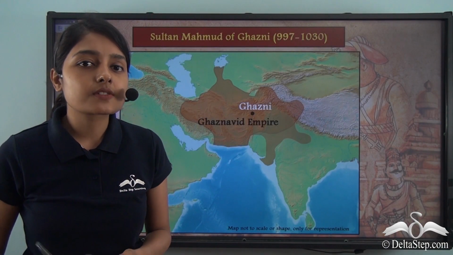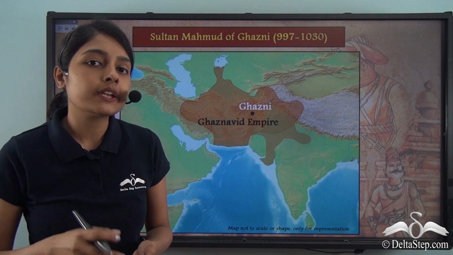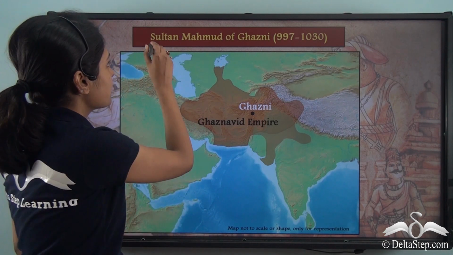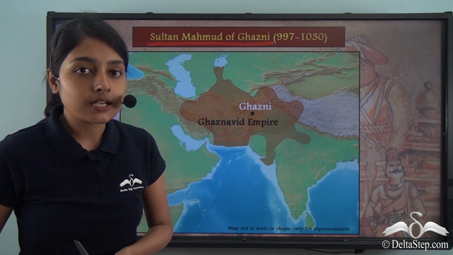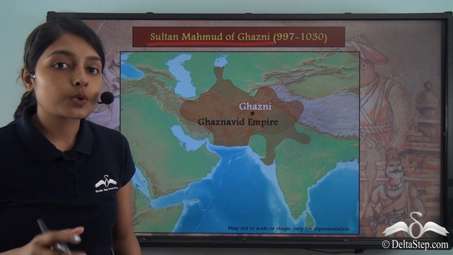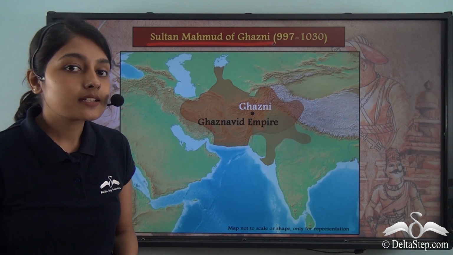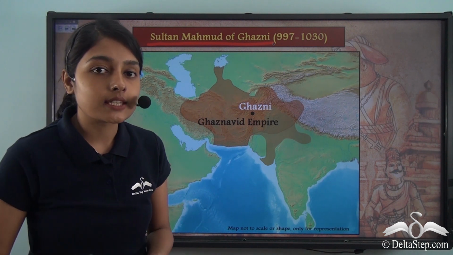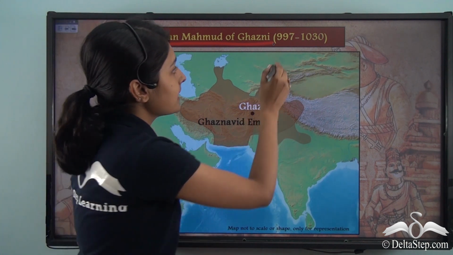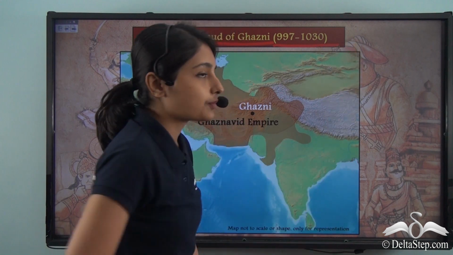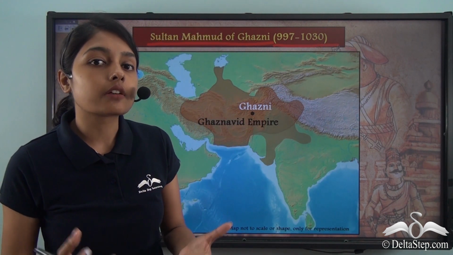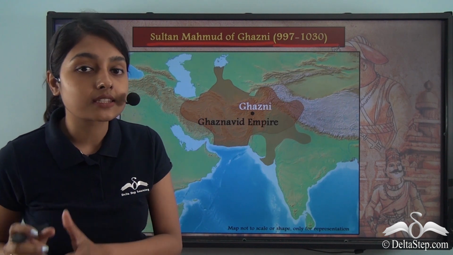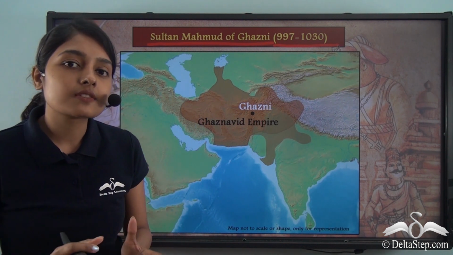While these dynasties were fighting to gain control of just one area, it was Sultan Mahmud of Ghazni who invaded India. Ghazni is a place located in Afghanistan, and Sultan Mahmud belonged to Ghazni. He ruled from 997 to 1030. Sultan Mahmud of Ghazni saw that the ground was fertile to invade the Indian subcontinent, which is why he invaded India.